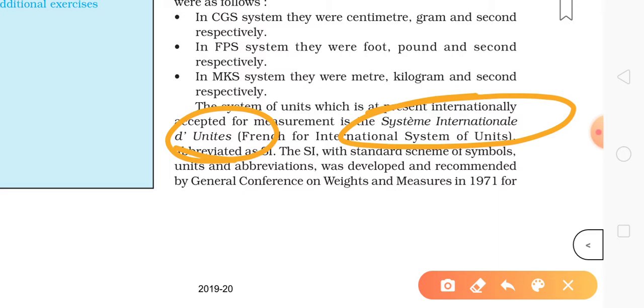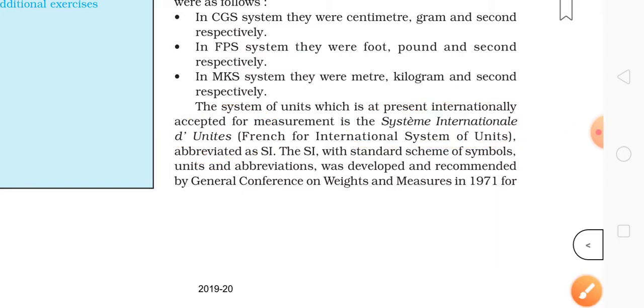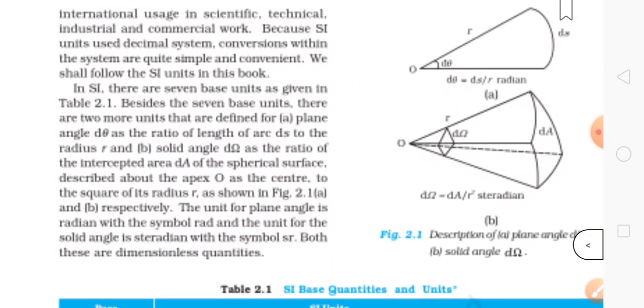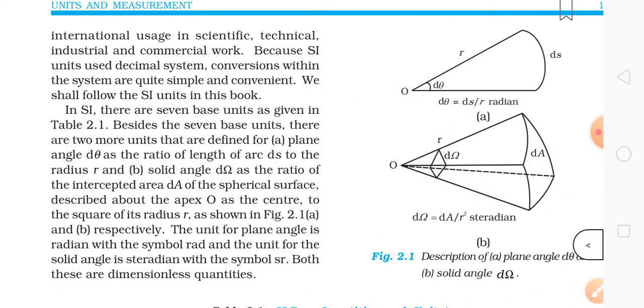Next, the SI with a standard scheme of symbols, units, and abbreviations was developed and recommended by the General Conference on Weights and Measures in 1971, for international use in scientific, technical, industrial, and commercial work.